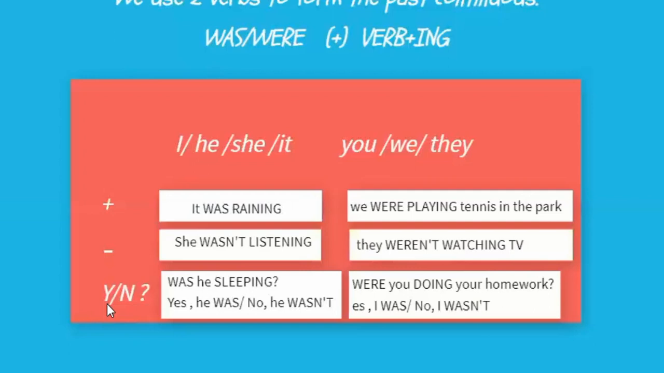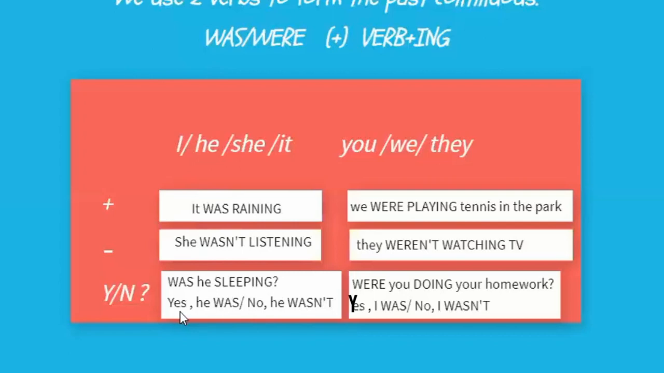So then we have yes and no questions. Remember that when we ask questions, we need to look at was or were and just move it to the first part of my sentence. So for instance, if I want to ask a question, I just put was in the first place, and it would say: was it raining? So that's a question. In this case, we have: was he sleeping? And a question mark at the end.